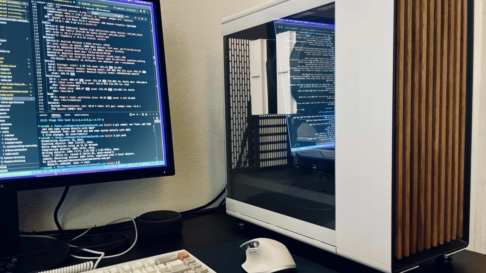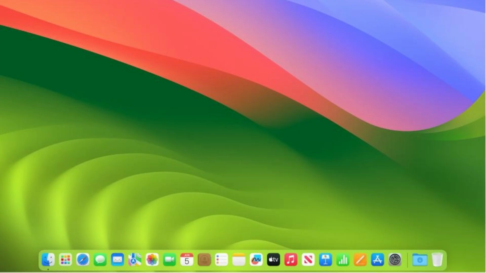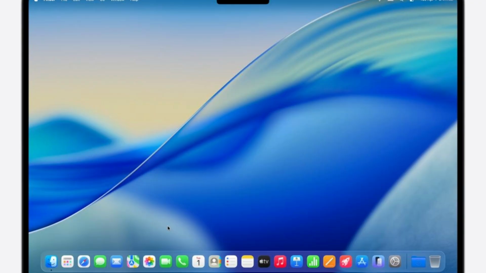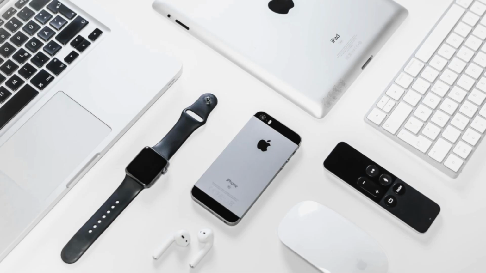Mac. Now let's understand Mac, also known as Mac OS. Mac is developed by Apple and works only on Apple devices like MacBook. Key points: smooth and fast performance, premium design, strong ecosystem with iPhone and iPad. Mac is known for its stability and clean user experience. It is commonly used by designers, video editors, and professionals.